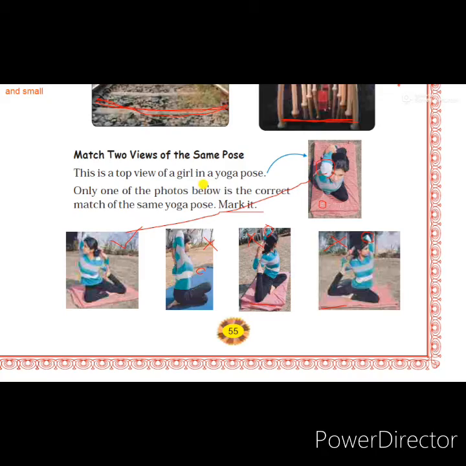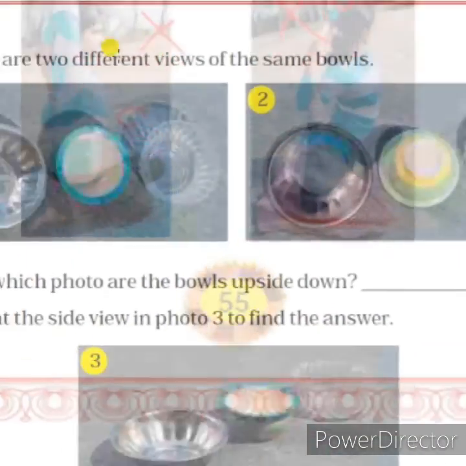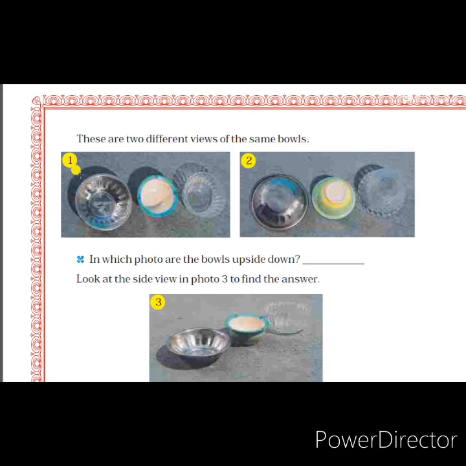Now we will move to the next page, page 56. Here we have given two pictures of different views of some bowls. The first one is the top view of some bowls and the second one is the upside down view of the bowls. Here we have asked which photo is matching with the upside down view. Very easily we can find the answer. Which photo is the upside down view of the bowls? The second photo. So you write there photo 2. Photo 2 is the upside down view of the bowls.